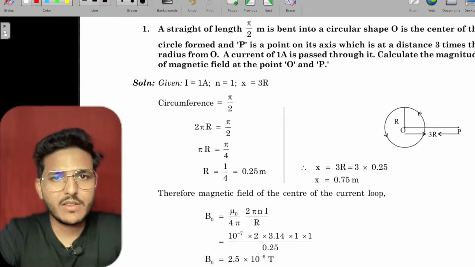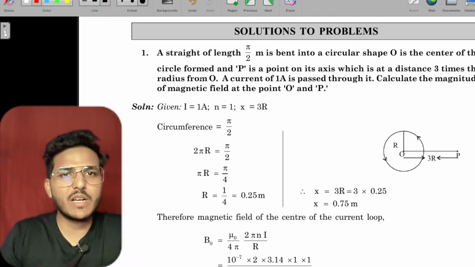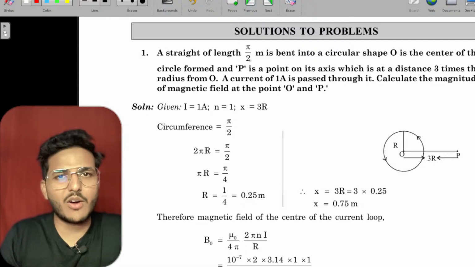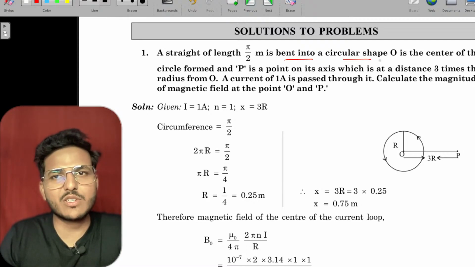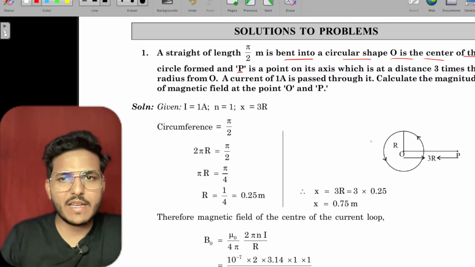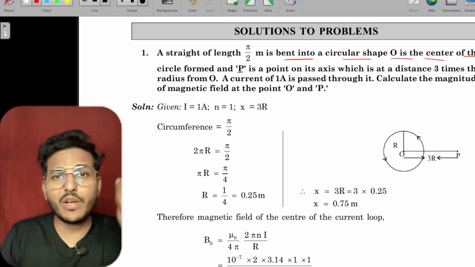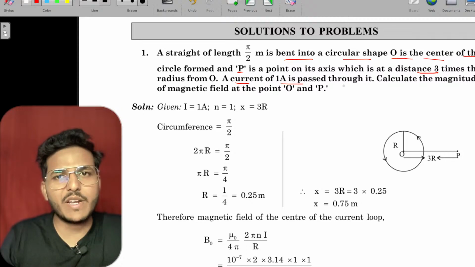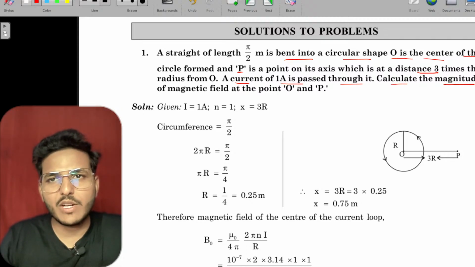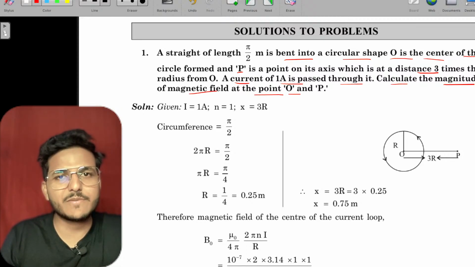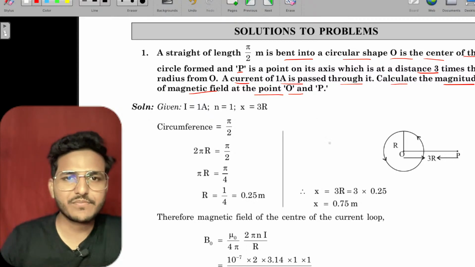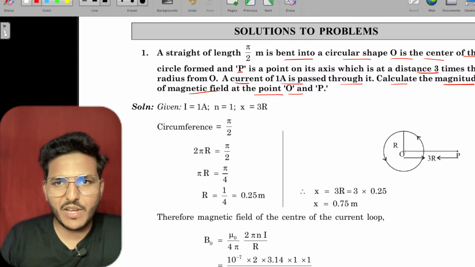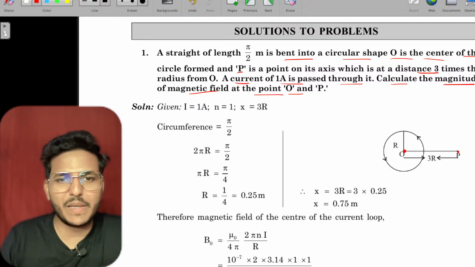Right. Now see, numerical problems. A wire of length pi by 2 meter is bent into a circular shape. O is the center of the circle, and P is a point on its axis, at a distance of 3 times the radius from O. A current of 1 ampere is passed through it. Then calculate the magnitude of magnetic field at the points O and P. You have to find the magnetic field at O and P both.